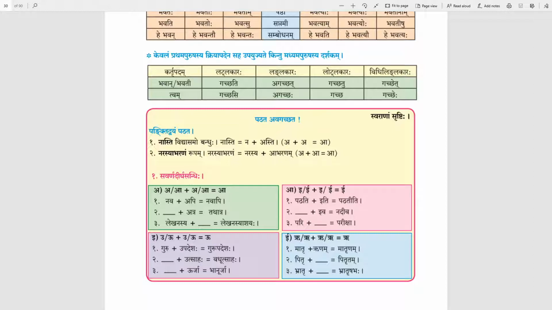Narasya rupam. Narasya is Sandhi word and two words given here are Narasya plus abharanam. This is example of a plus a is equal to a.